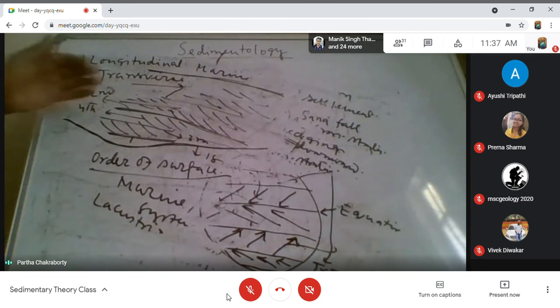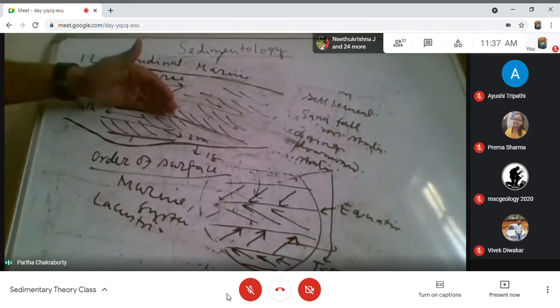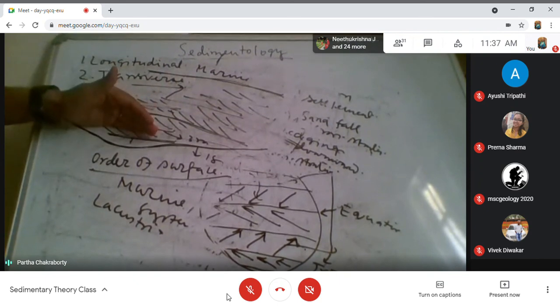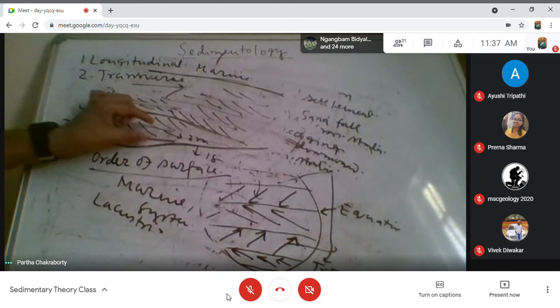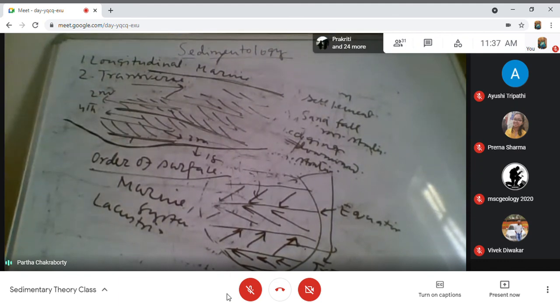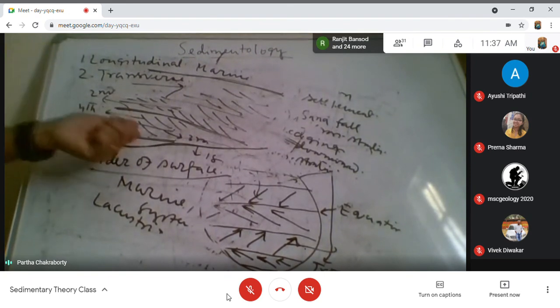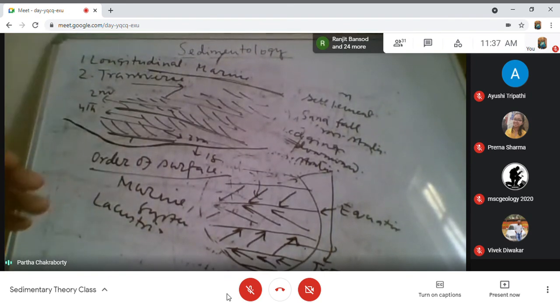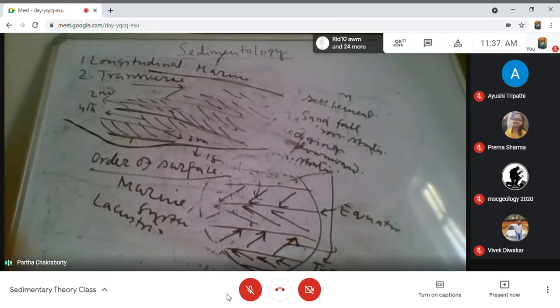Once I differentiate between the dune complexes, I come within the individual dune complex. One set, that is the set boundary, is the product of a single dune. So it is the third order. And then the cross stratifications within the dune are the next order of surface, which is a product of an individual dune. So that is the fourth order.